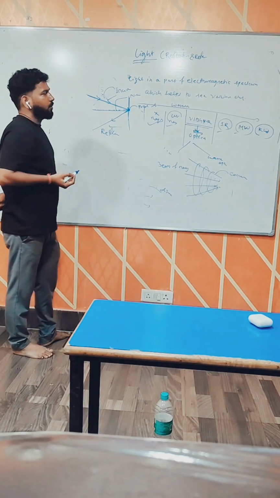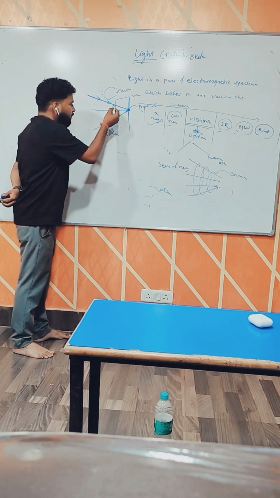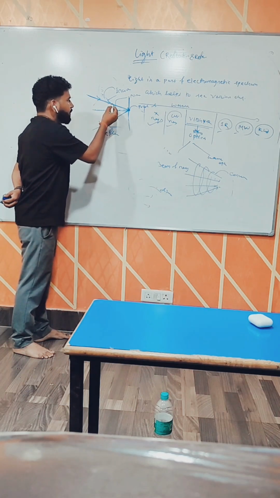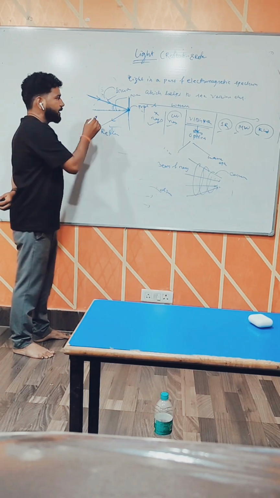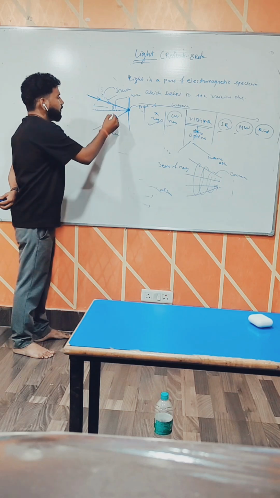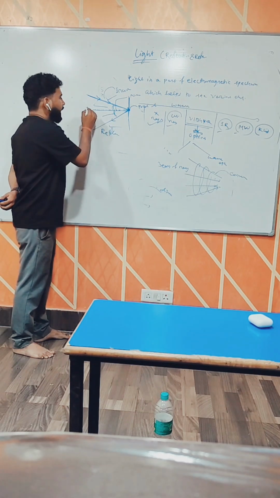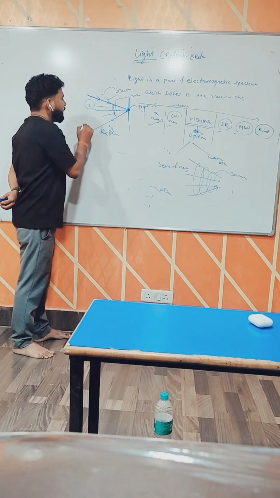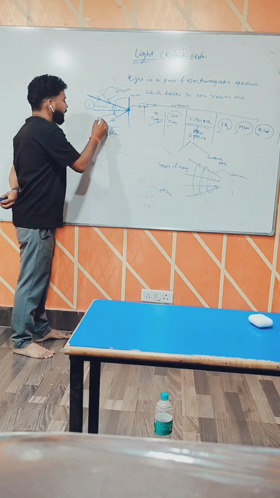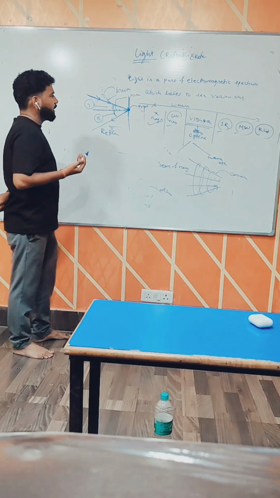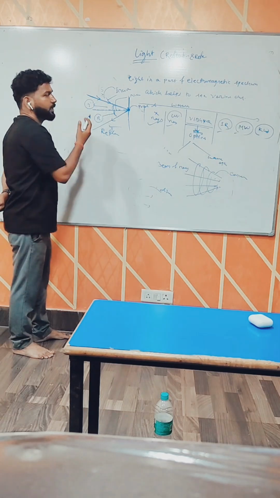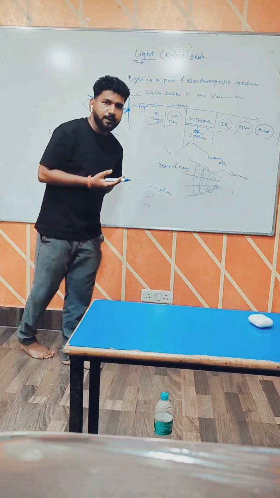Now, if you see, there is the formation of angles. The angle between the incident ray and the normal is known as the angle of incidence. The angle between the reflected ray and the normal is known as the angle of reflection. Angle of incidence is denoted by i, angle of reflection by r. If you measure every time, the angle of incidence is equal to the angle of reflection.